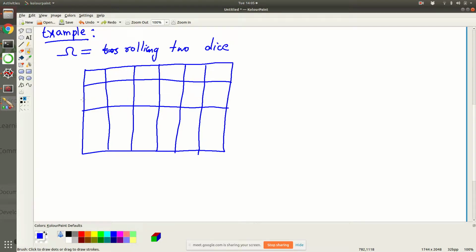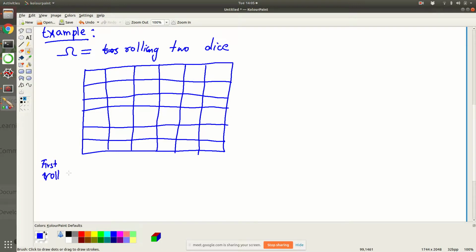This line is not very proper. All right, so we are almost done. What I have drawn in this diagram is, the x-axis is the first roll of the dice, which can have values 1, 2, 3, 4, 5 or 6, and the second roll I will draw here, also 1, 2, 3, 4, 5 and 6. This is your omega, and each box is a sample outcome.